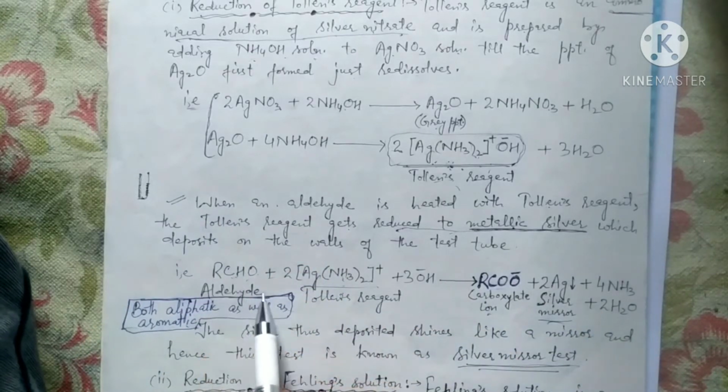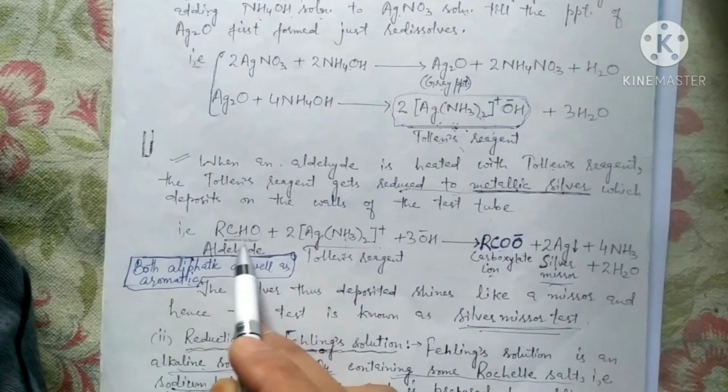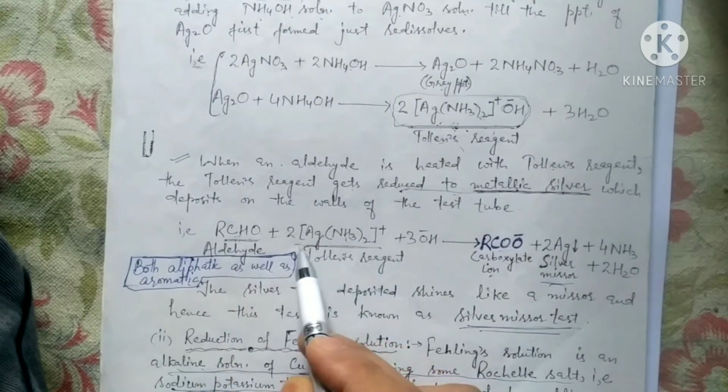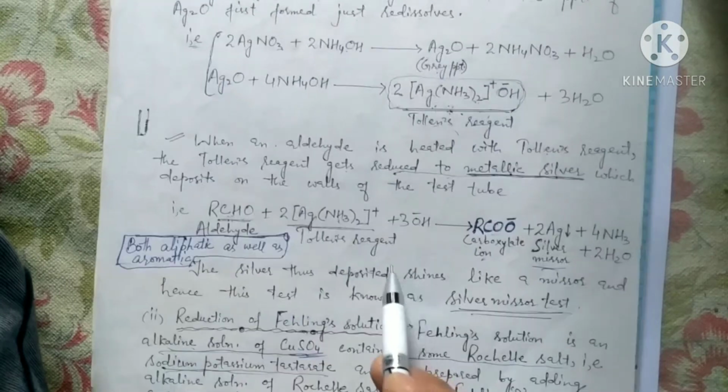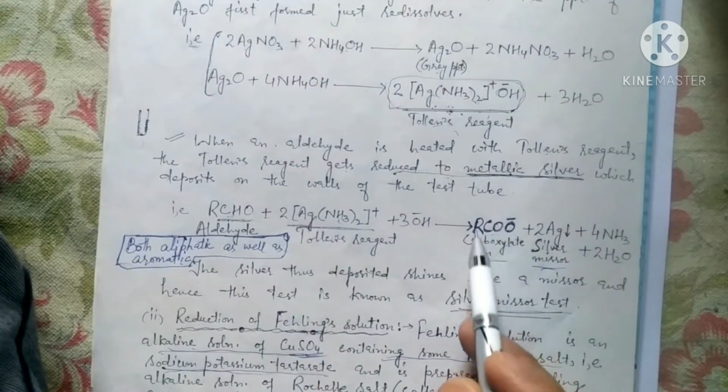Now have a look at this oxidation reaction. This is an aldehyde, the general formula of an aldehyde. This is that Tollens reagent. And what is forming there as products?